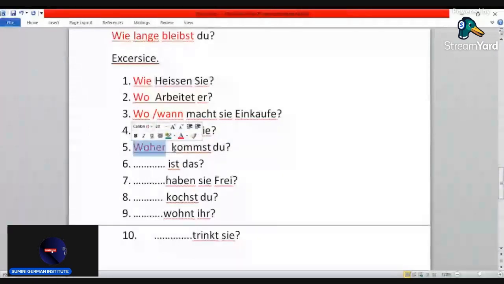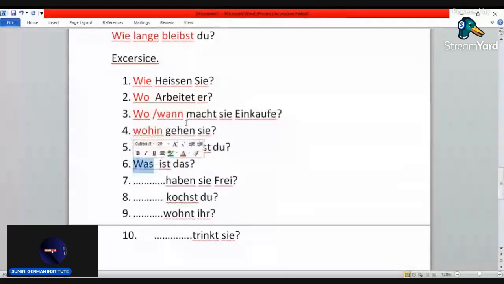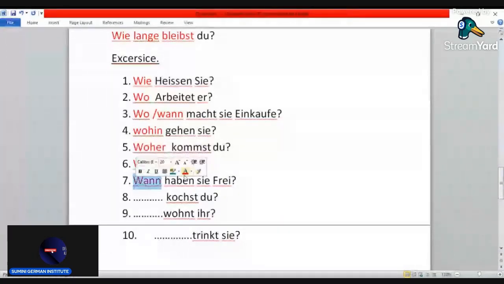Number six, was ist das? What is that? Then number seven, you can say wann haben Sie frei? When are you free? The next one, you can say was kochst du? What are you cooking? Kochen is to cook. Kochst is to cook. Was kochst du?